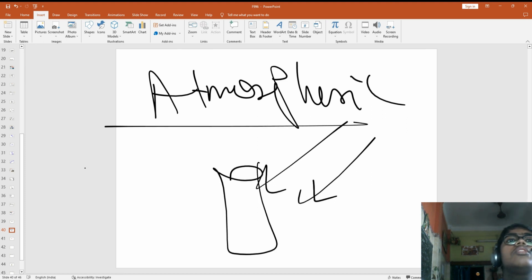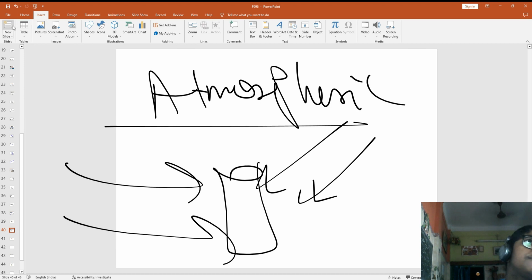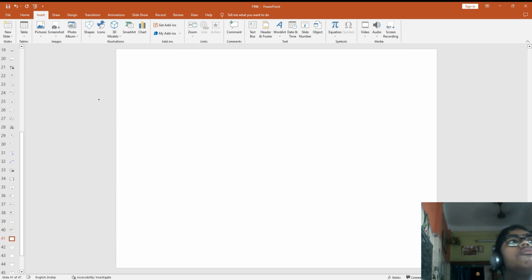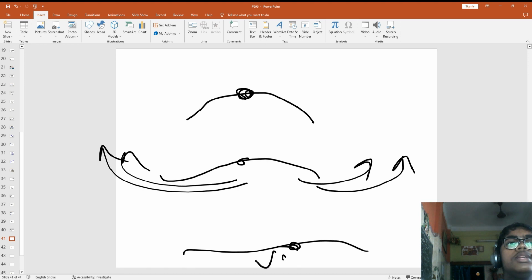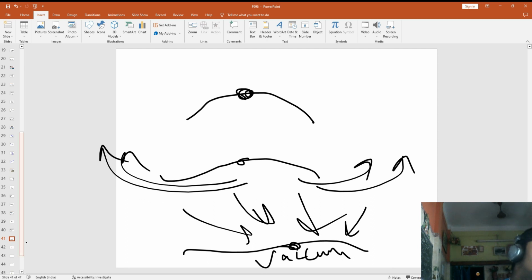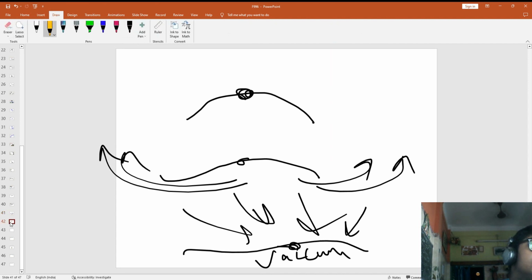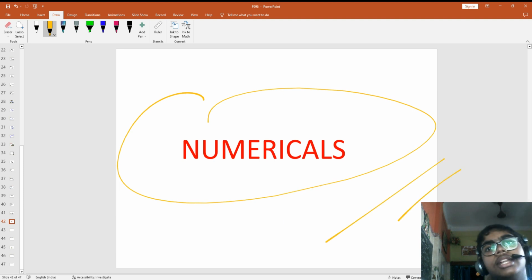The atmosphere giving pressure on an object is called atmospheric pressure. One example is the rubber sucker, which holds glasses and other objects. When we press it, all the air is sucked out of the rubber sucker. After it becomes a vacuum inside, all the air pressure from outside is pushing it, because inside there is no air but outside there is air. Understood? Now let's go to the very important part of the chapter, the numericals.